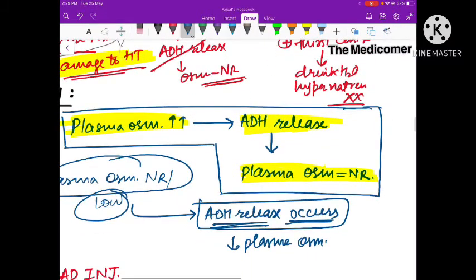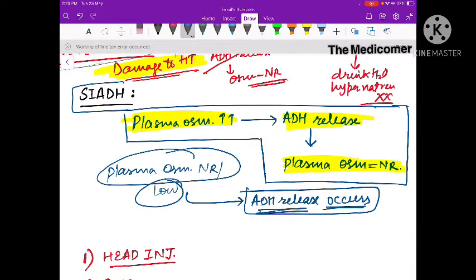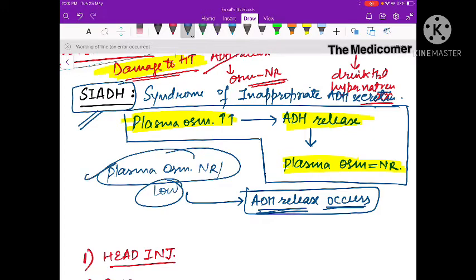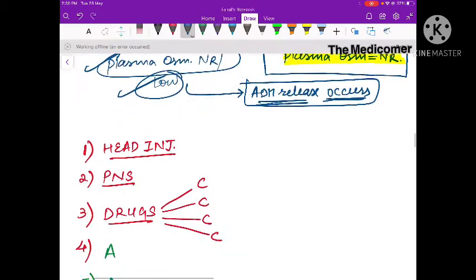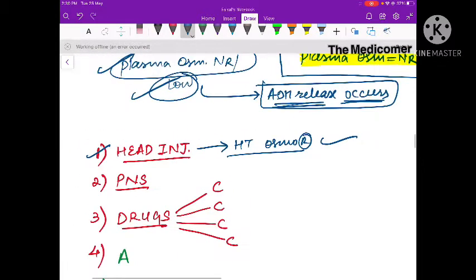Now this is actually a disorder related to the release of ADH, and it's called SIADH, syndrome of inappropriate ADH secretion. So ADH will be secreted when plasma osmolality is normal or when plasma osmolality is low. What are causes of SIADH? It can occur after head injury. After head injury, there can be damage to the hypothalamic osmoreceptors or some other part, so that will cause syndrome of inappropriate ADH secretion.